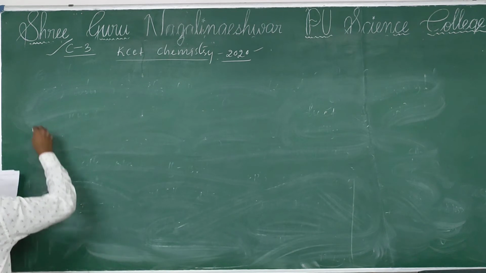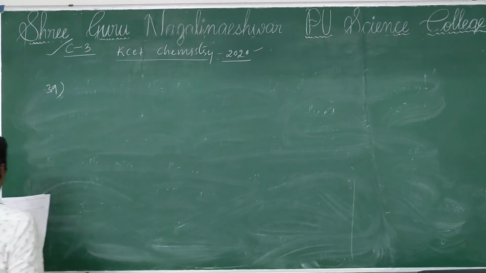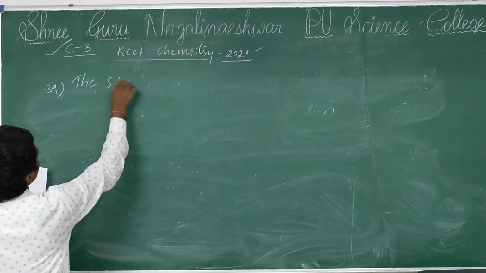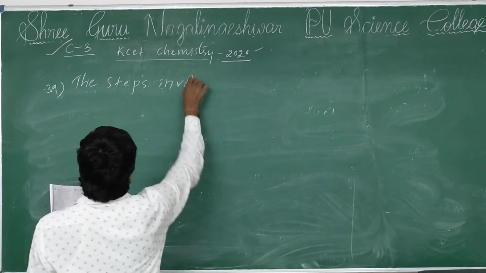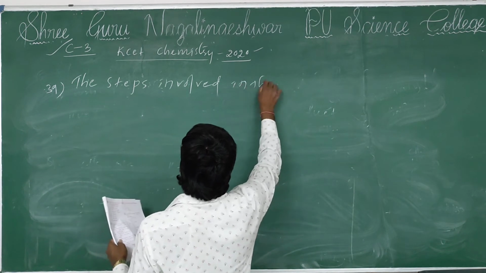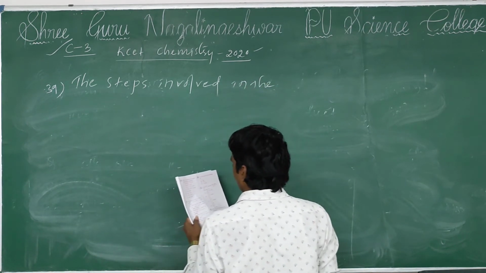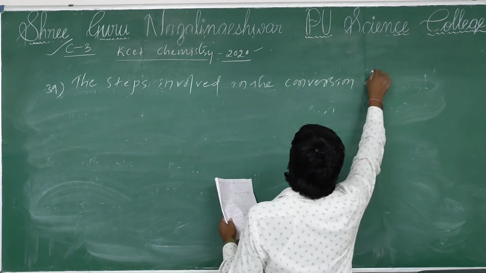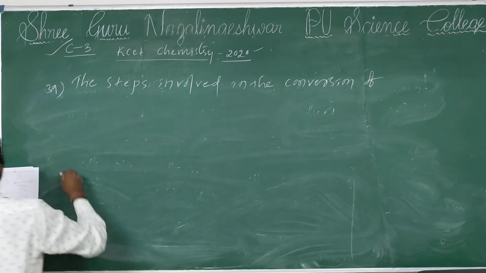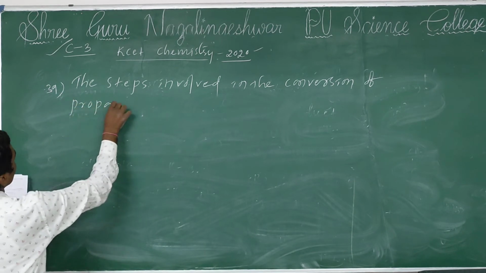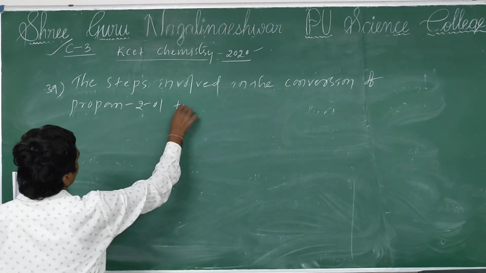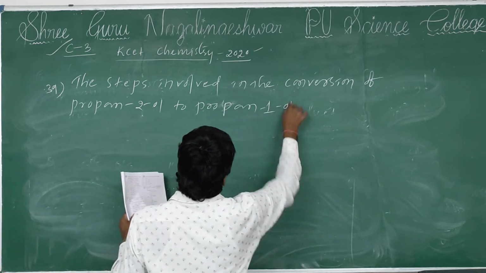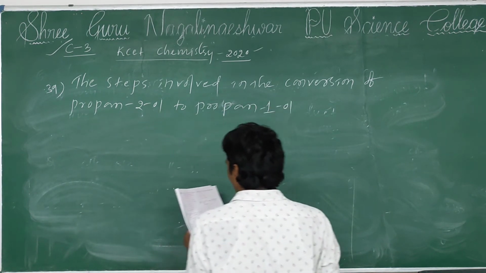Question number 39. The steps involved in the conversion of propan-2-ol to propan-1-ol are in the order.